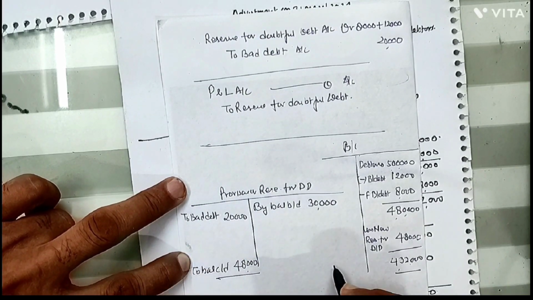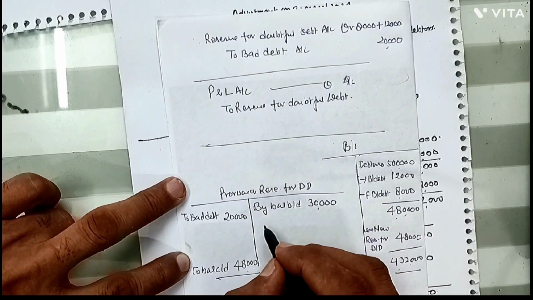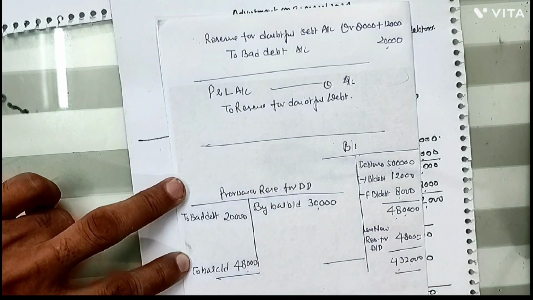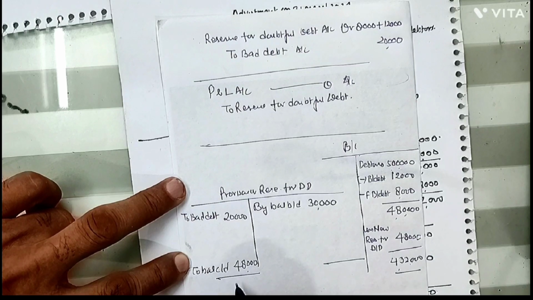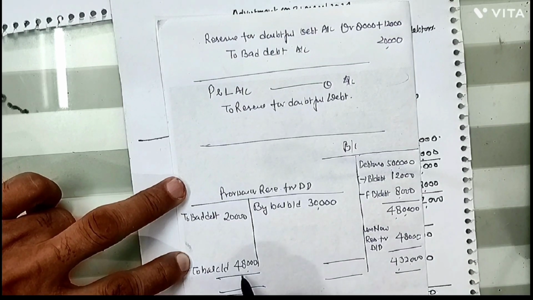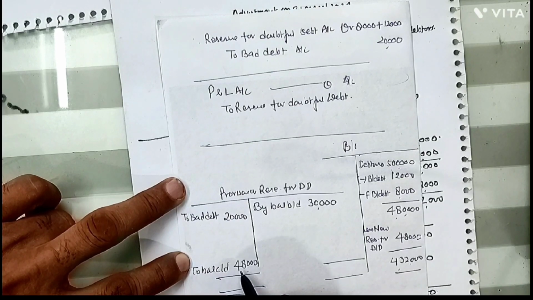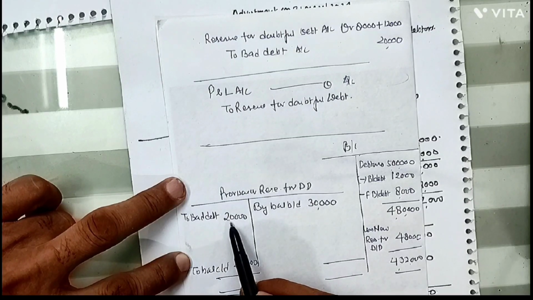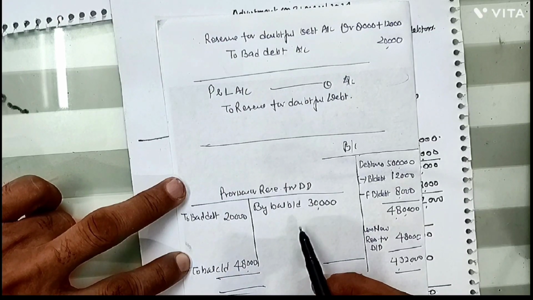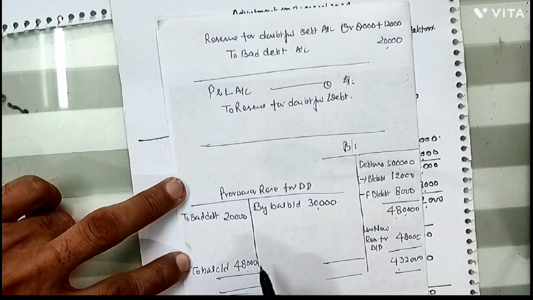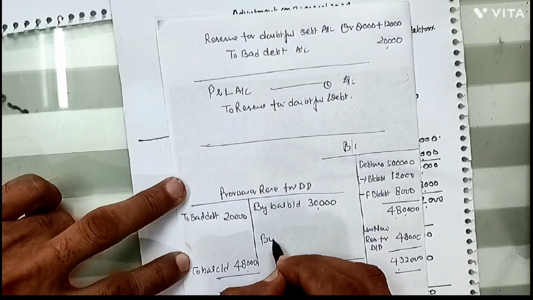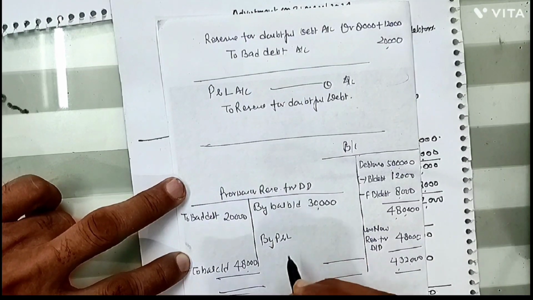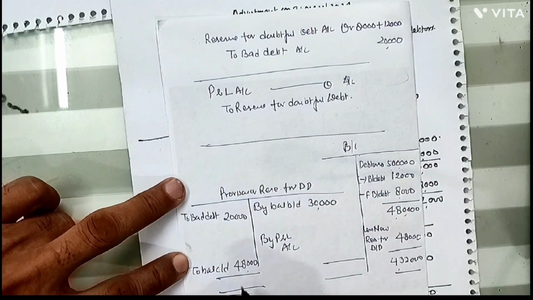So on the debit side, to bad debt is rupees 20,000, and your balancing figure is coming on the credit side. The new provision for bad debt is supposed to be 48,000, but the current provision is 30,000 minus 20,000, that means only 10,000. So the remaining 38,000 we will have to provide by profit and loss account.